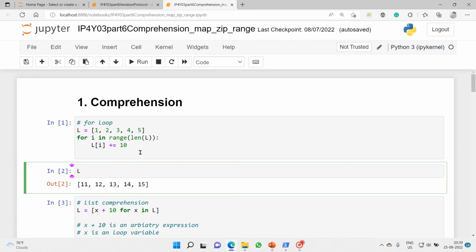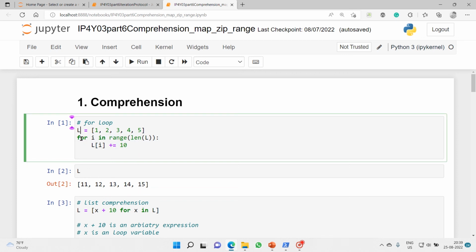So what we will do, this is our list object, and I use the for keyword, then a loop variable, and the in membership operator, then a range generator object.